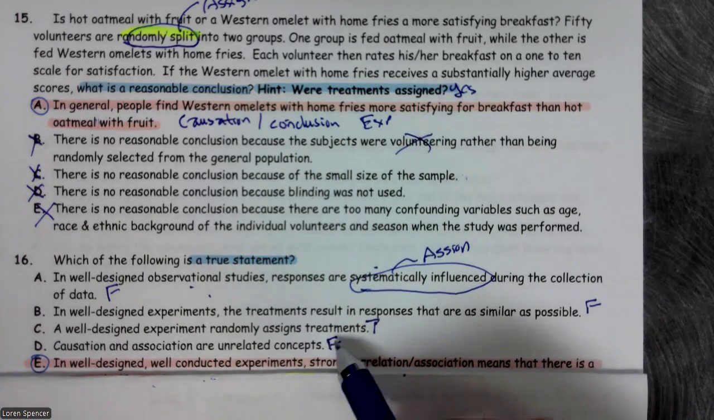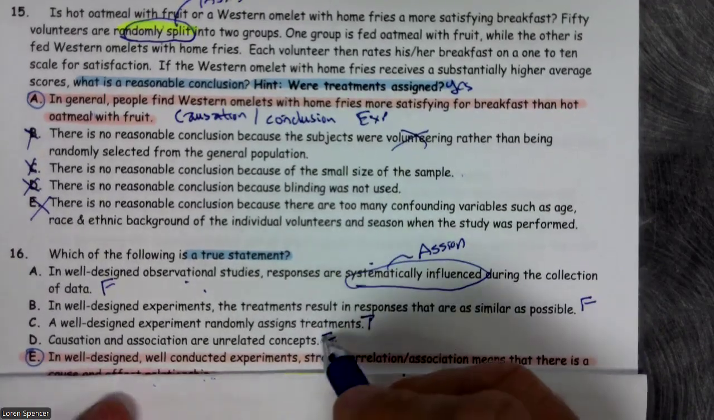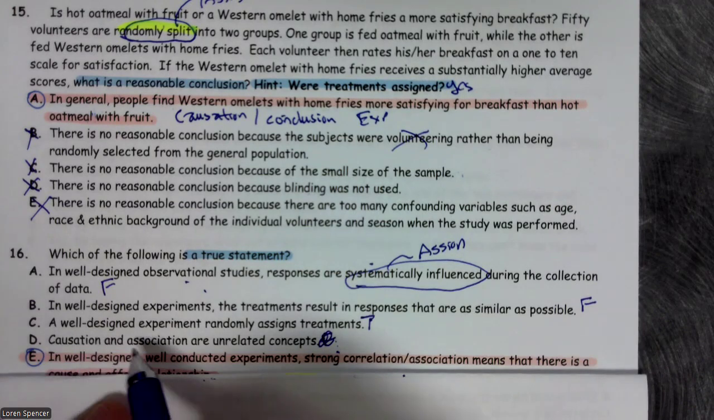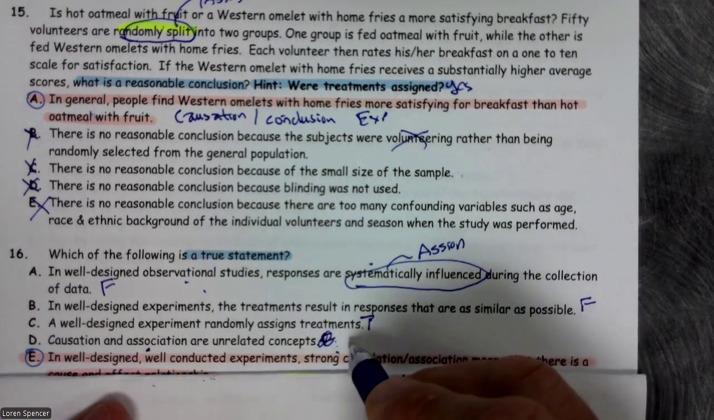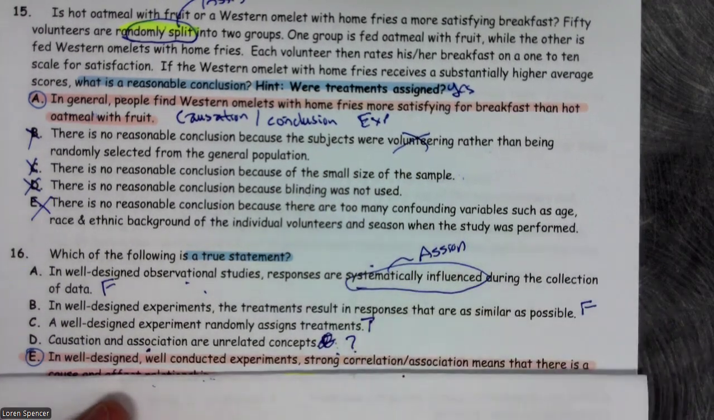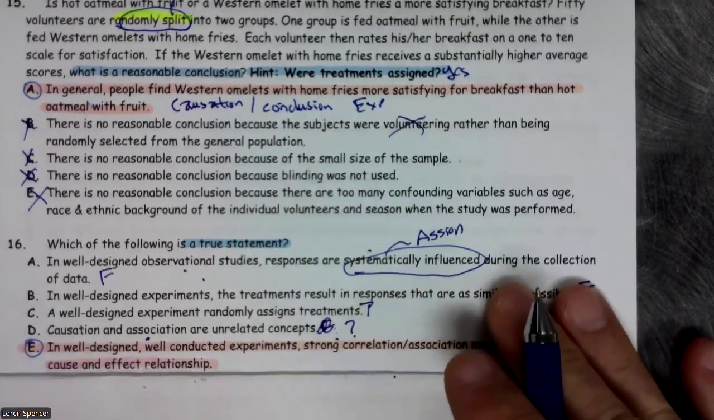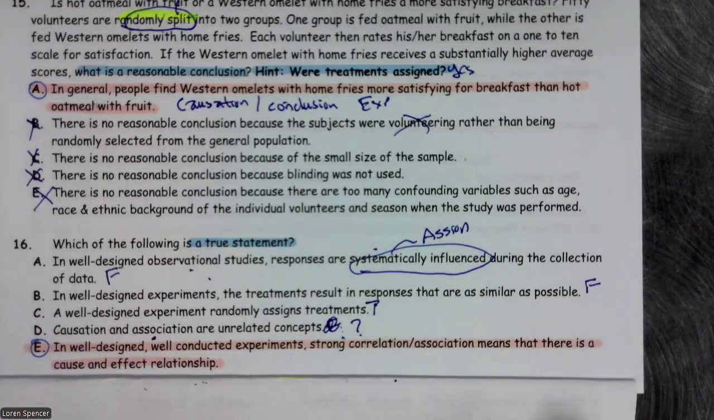They're similar, but there's a problem. Causation is for experiments, association is for observational studies. So they're related, but they're not exactly the same. So I'm going to put a question mark by that. E, in a well-designed, well-conducted experiment, strong correlation association means that there is a cause and effect experiment.